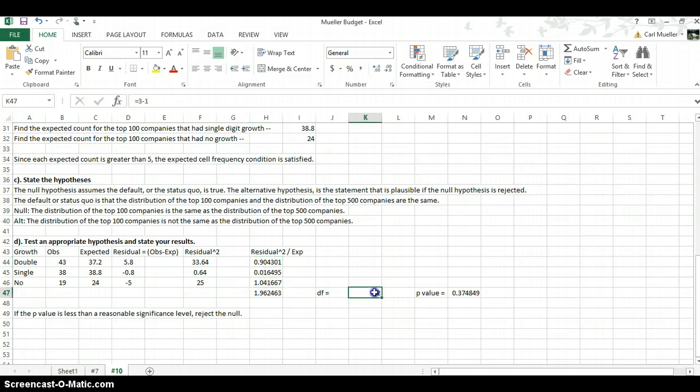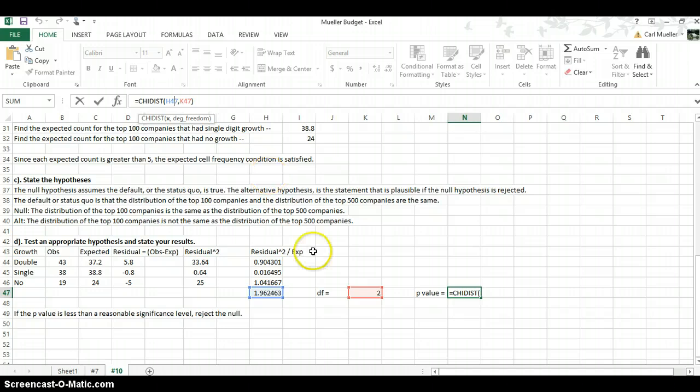Our degrees of freedom, remember, is based off the number of rows. It's 3 minus 1 because there's 3 pieces right here. And the p-value, remember, we're using the chi distribution function. And as we're entering it, you can see x, what's our x here? Well, we calculated that. This is our chi-square, 1.96. And the degrees of freedom, we've done it here, too. So as you can tell, that's our chi-square.